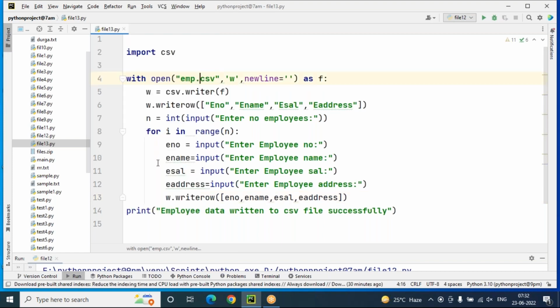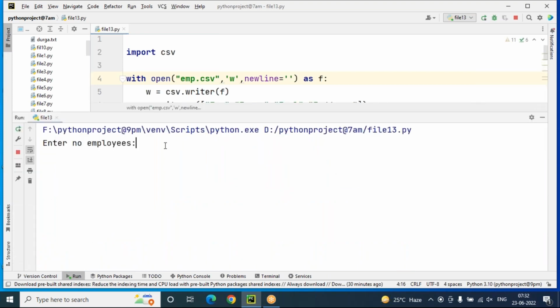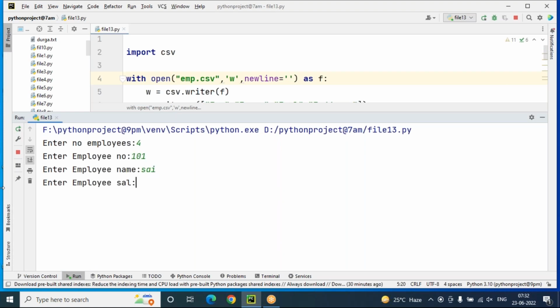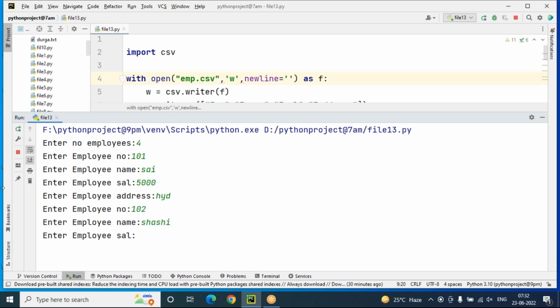Let's run it. Now you can decide the number of employee details. I'm deciding the number of employees, I want to give 4. Employee number is 101, employee name is Sai, employee salary is 5,000, employee address is HYD. Okay, employee number 102, employee name is Shashi, employee salary is 4,500, employee address is HYD.